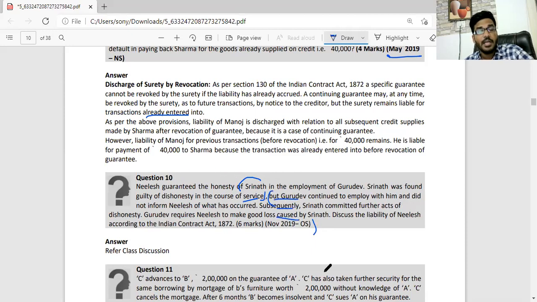Nilesh guaranteed the honesty of Srinath in the employment of Gurudev. Srinath was found guilty of dishonesty in the course of service. Then what about the liability of Nilesh? Is liability there or not? What type of guarantee is it? Is it a fidelity guarantee? The guarantee is provided for the character and conduct in the premises of the organization during the course of employment. If any loss arises, he is liable.